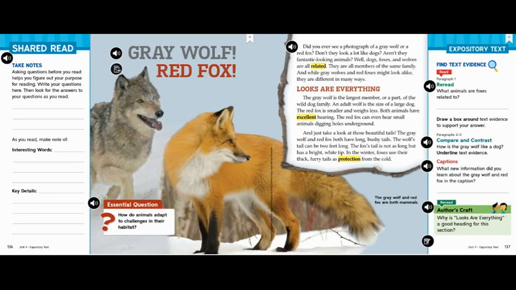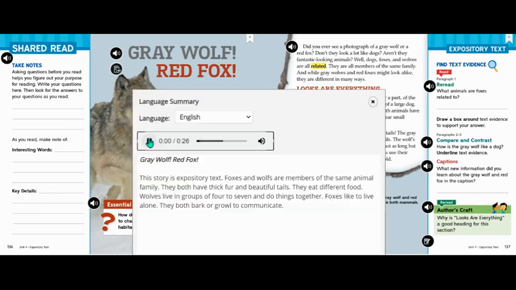Let's take a listen to the summary, both in English then in Spanish, to learn more about this expository text. Gray Wolf, Red Fox. This story is expository text. Foxes and wolves are members of the same animal family. They both have thick fur and beautiful tails. They eat different food. Wolves live in groups of 4 to 7 and do things together. Foxes like to live alone. They both bark or growl to communicate.